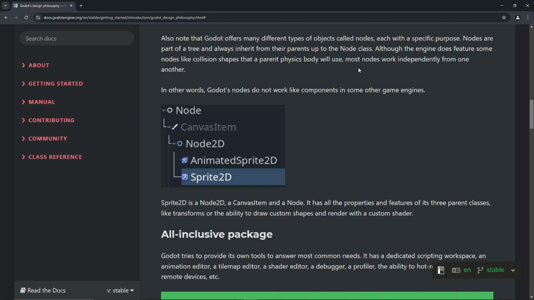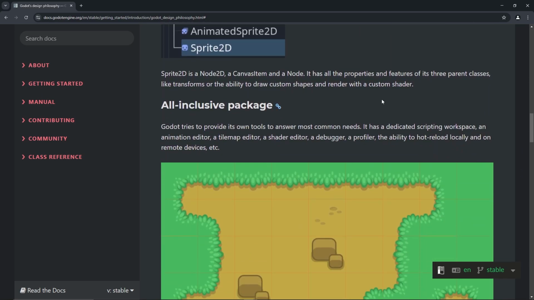Oh yeah. Most nodes work independently from one another. You don't say. Anyway, in other words, Godot nodes do not work like components in other game engines. Okay. I'm sorry to hear that, or I'm glad to hear that. We'll see. Actually, I have no feelings whatsoever because I've never done anything like this.